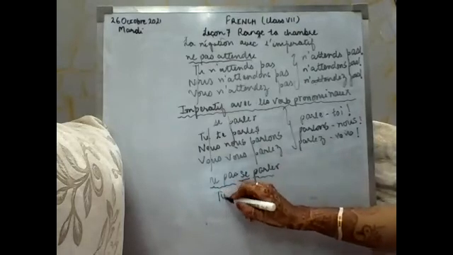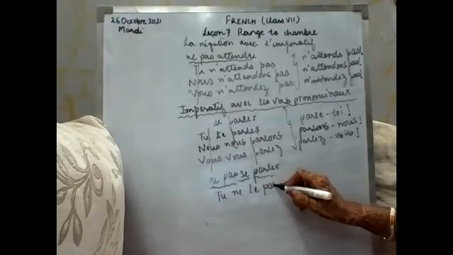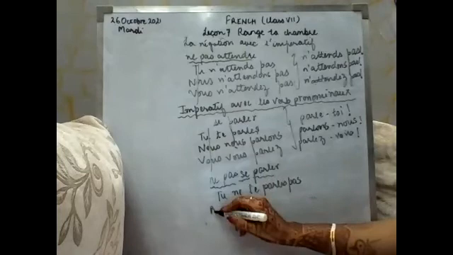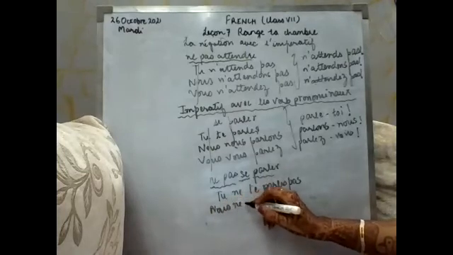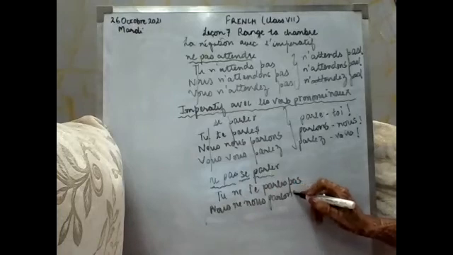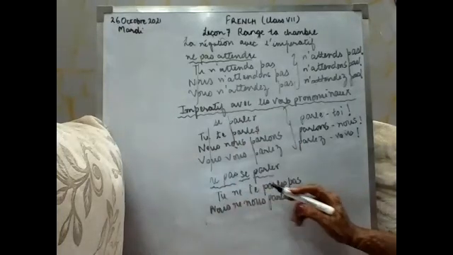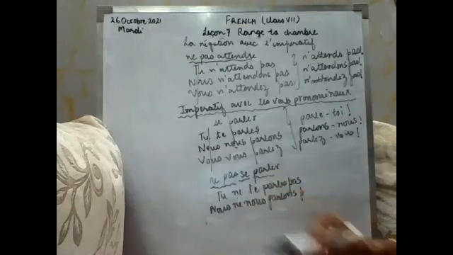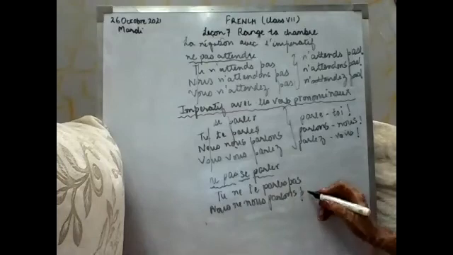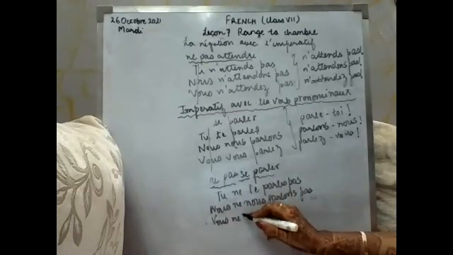Tu ne te parles pas. Nous ne nous parlons pas. Ne will be added before the reflexive pronoun and pas will be added after the verb. Then nous ne nous parlons pas, vous ne vous parlez pas.